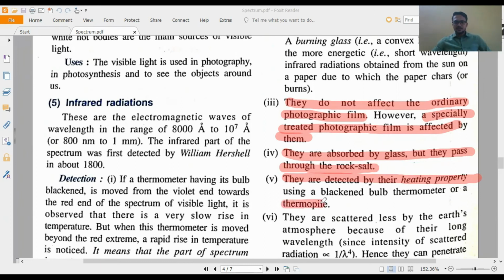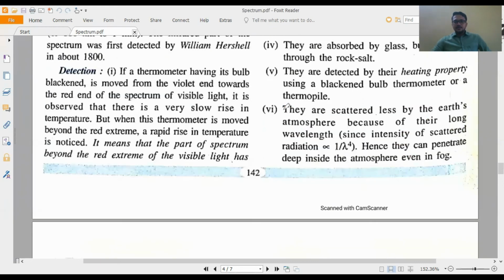This was the thing we had seen in the detection part. Infrared radiations are scattered less by the Earth's atmosphere because of their long wavelength. When the wavelength is big, that kind of radiation cannot scatter much, because the particles present in air are very small. The wavelength of infrared radiation is much bigger compared to the particles present in the atmosphere. For that reason, they show low scattering.